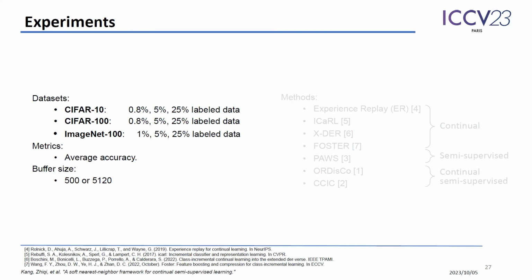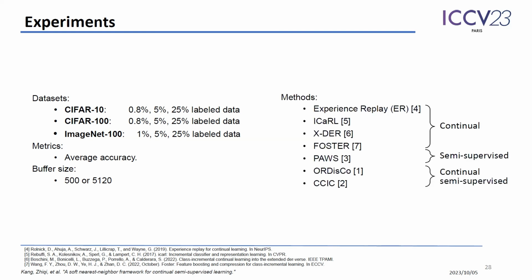We performed experiments on CIFAR 10, CIFAR 100, and we were the first to introduce a larger scale and higher resolution dataset, ImageNet 100, in continual semi-supervised learning. We use average accuracy as an evaluation metric and allow for memory buffers of different sizes. We compared with various related works which fit in this setting.